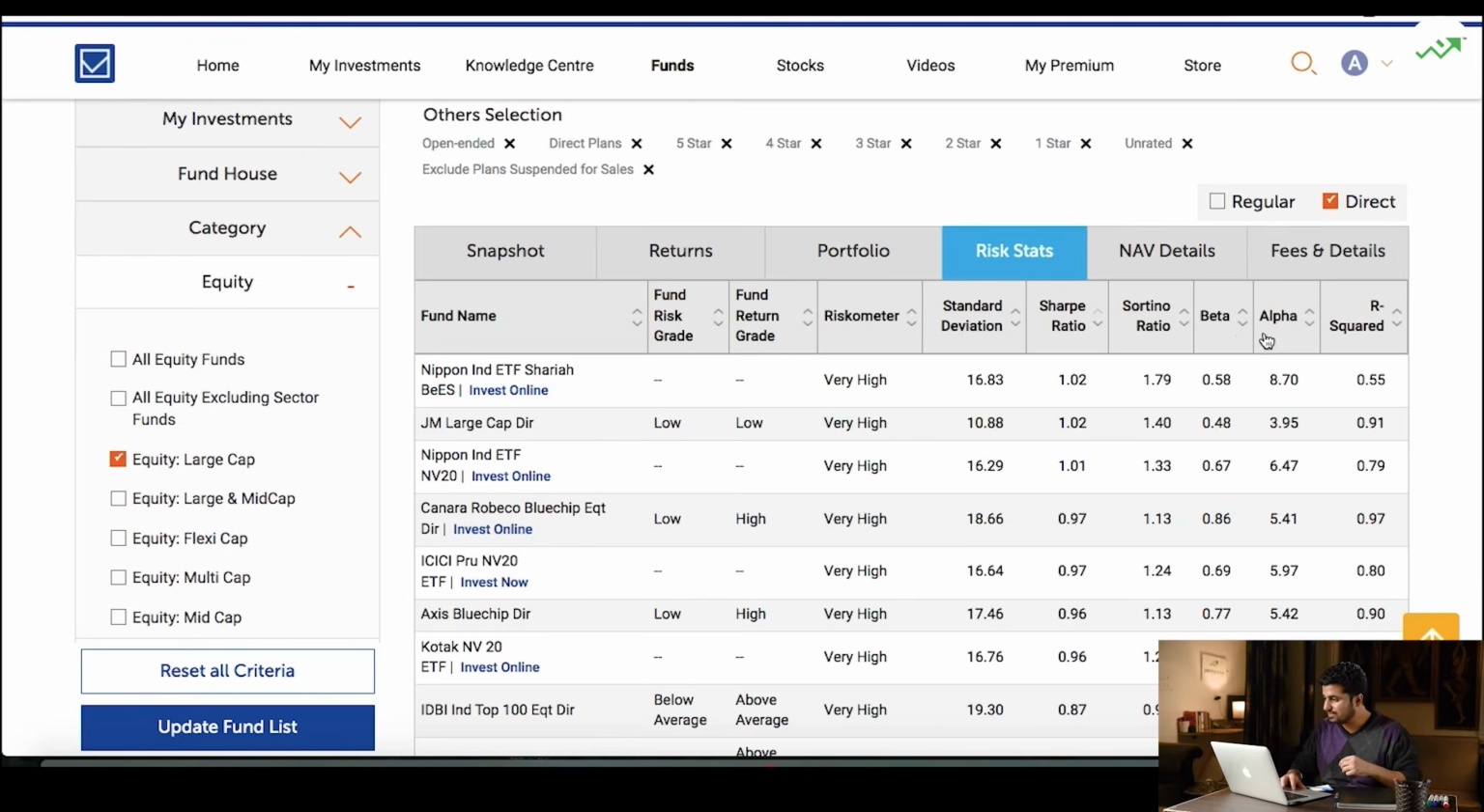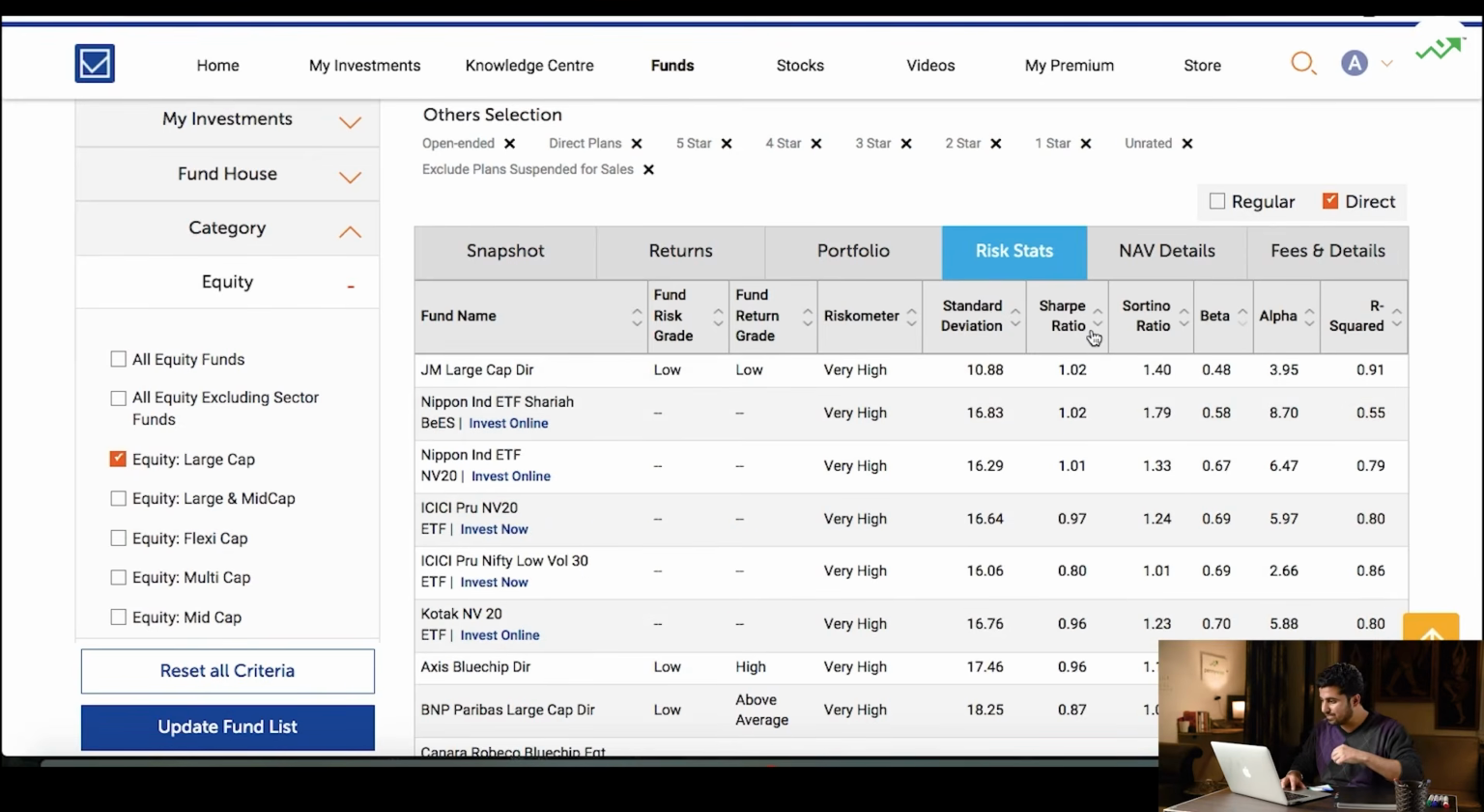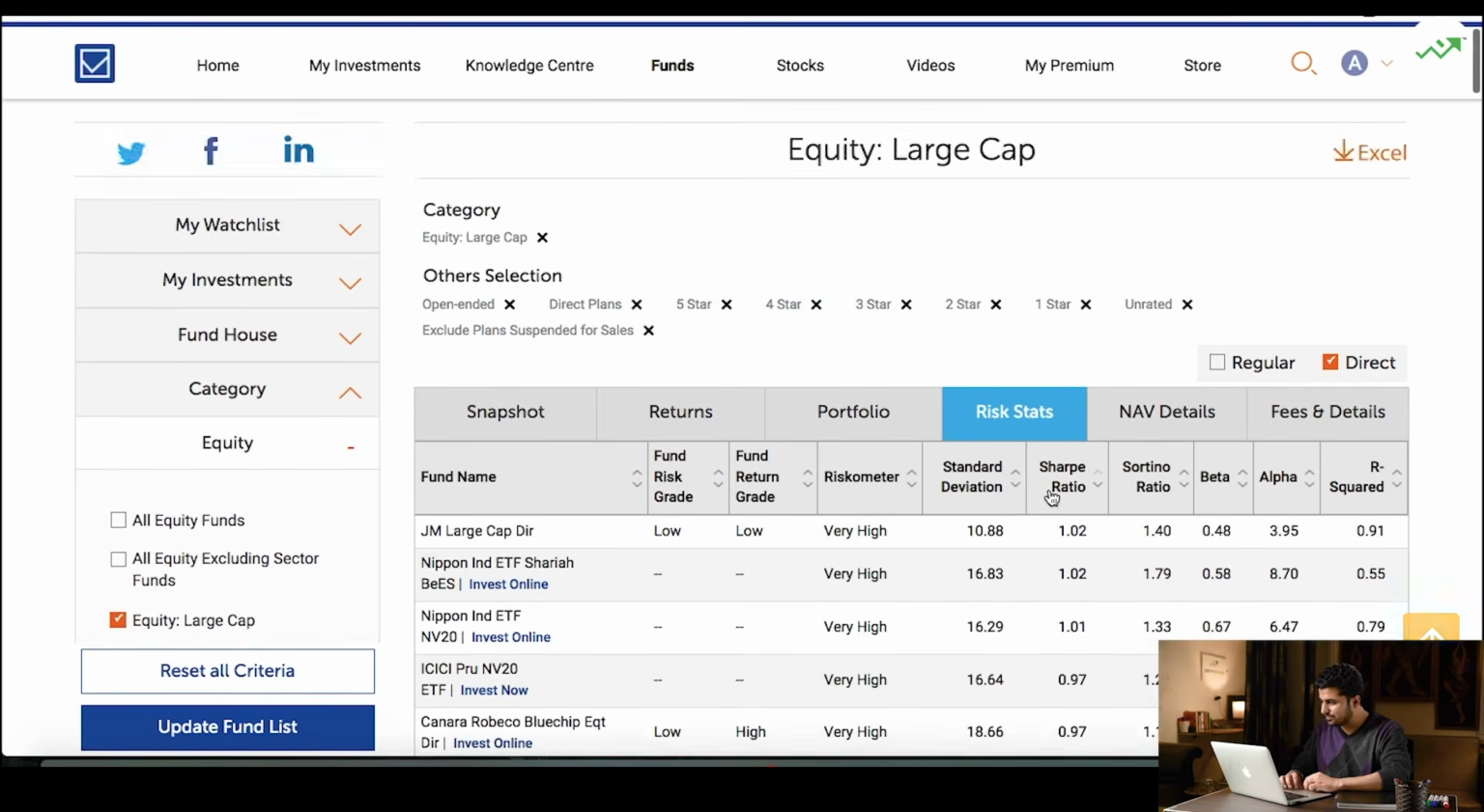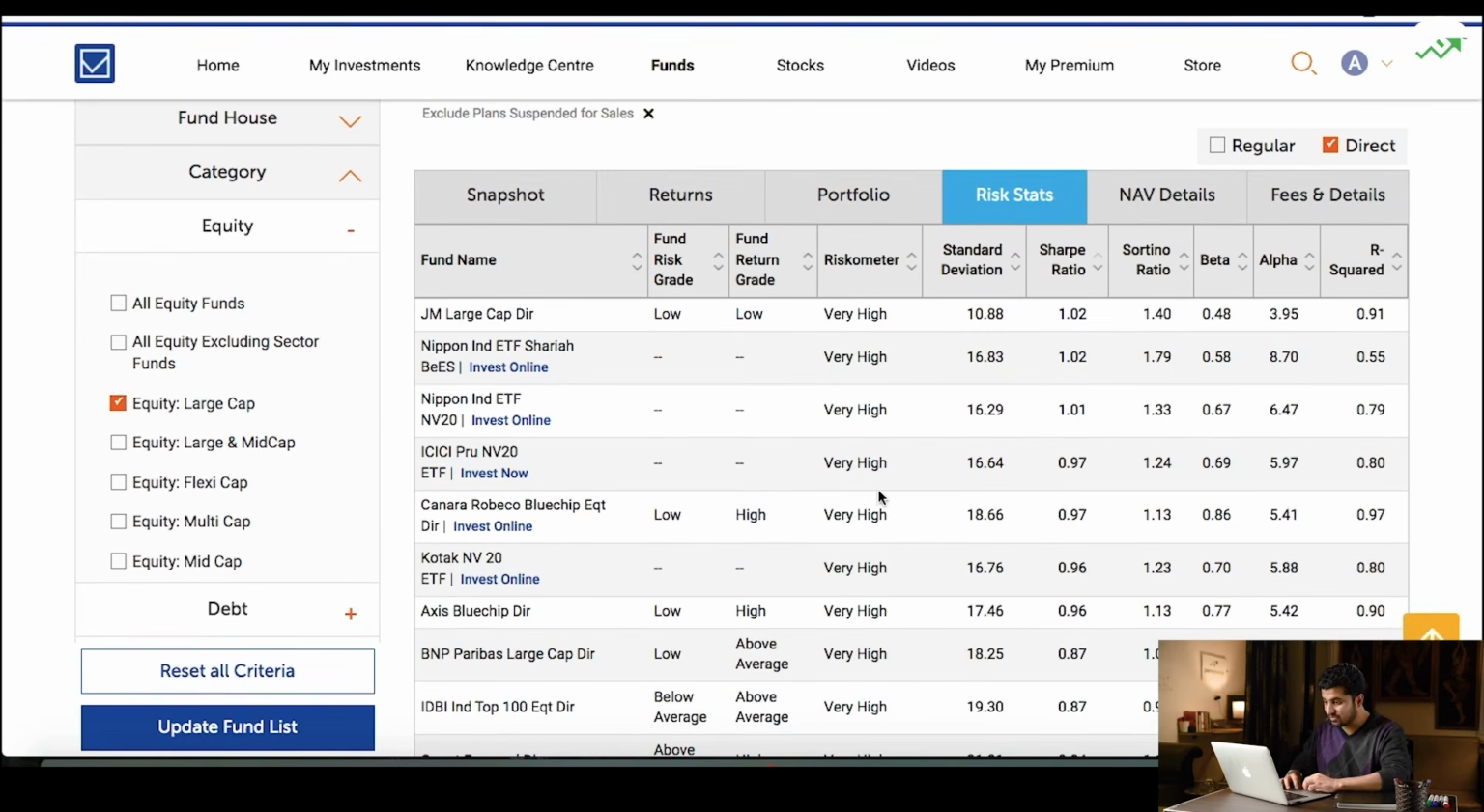So let's say, taking the example of these funds that we've shortlisted for ourselves, JM Large Cap, and then Canara Robeco, and then Axis Blue Chip. So if we see, the beta for JM Large Cap is 0.48. The beta for Canara Robeco is 0.86. And the beta for Axis Blue Chip is 0.77. Now, how do we read this? Let me take you to the table.